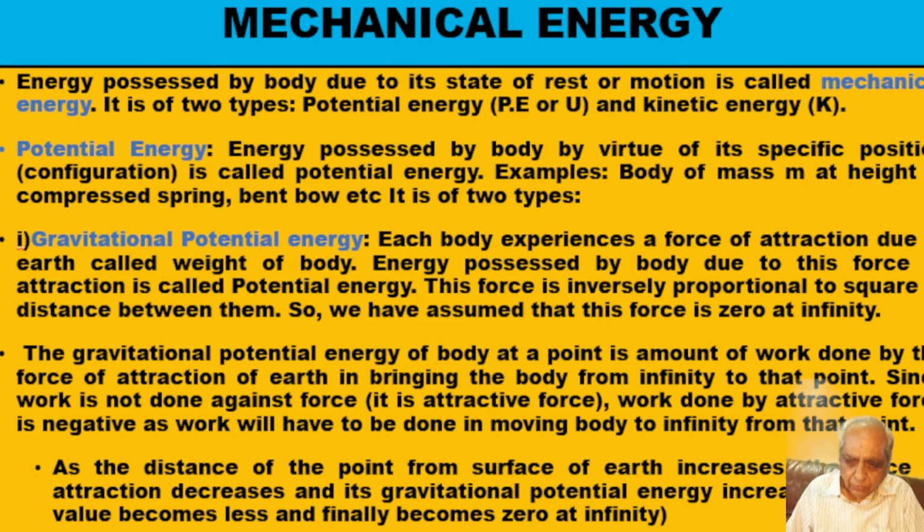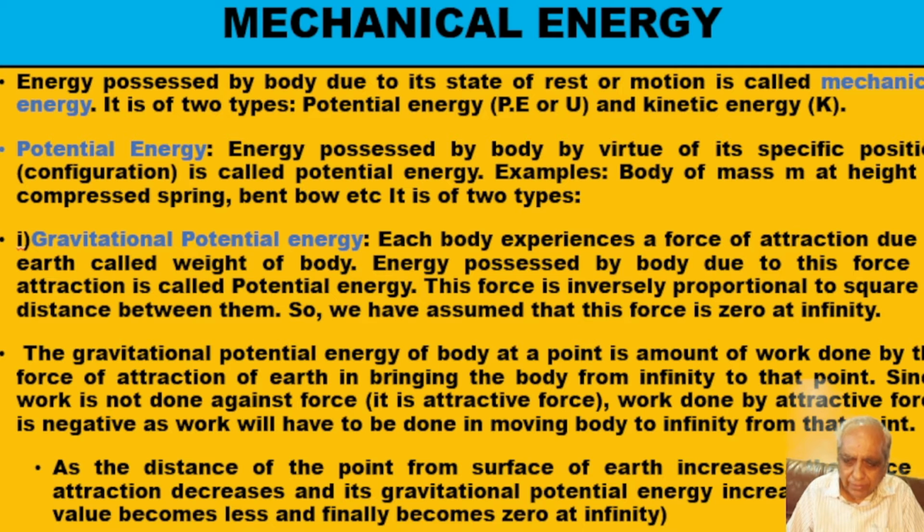Now, if the point is much lower, then it will be more negative. Why do we say the energy is negative? Because if I now move the body from point A to infinity, I will have to do the work.